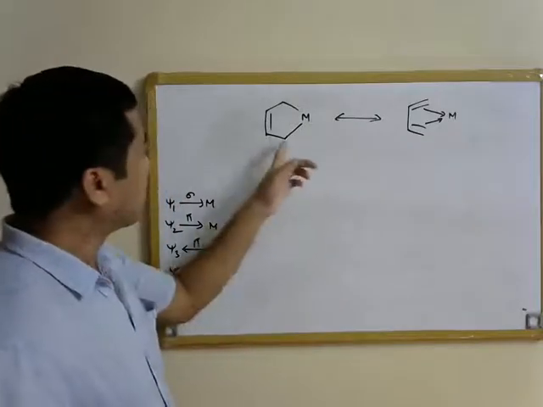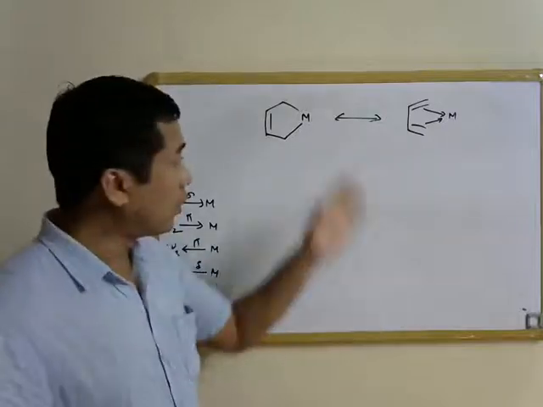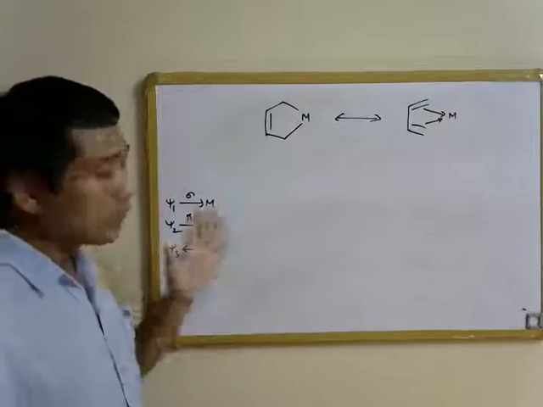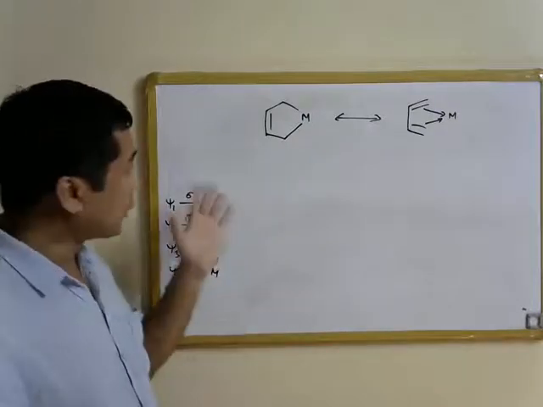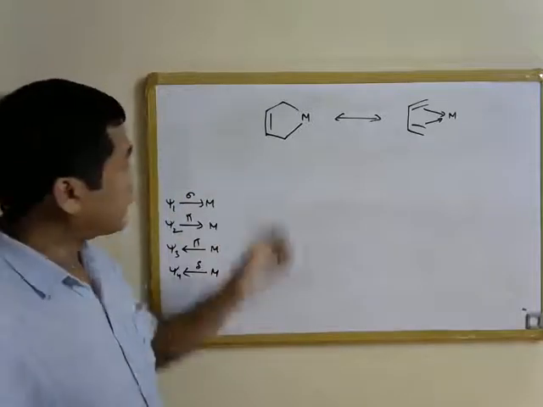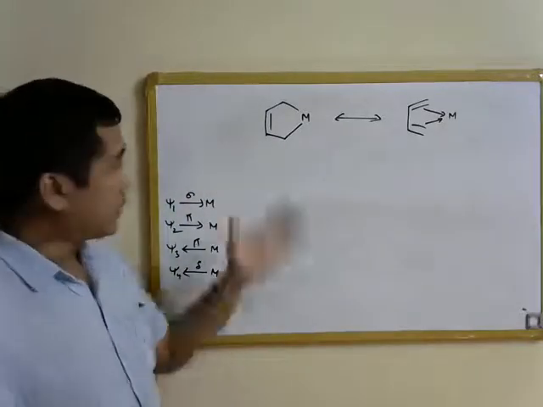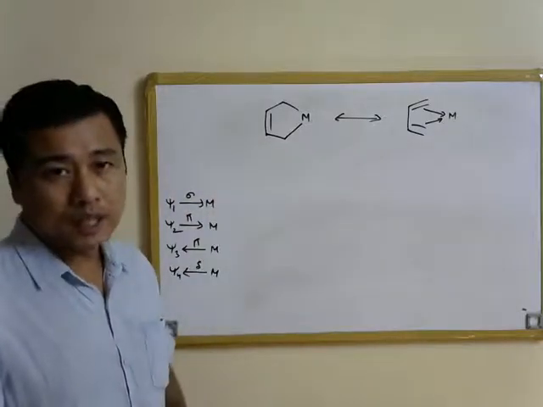In this case, the terminal carbon atoms are sp3 hybridized, while in this case, all the carbon atoms are sp2 hybridized. Now, we have already seen how the bond distances change upon complexation of the olefin to metals, and which supports, of course, this canonical form where the terminal carbon atoms are sp3 hybridized.